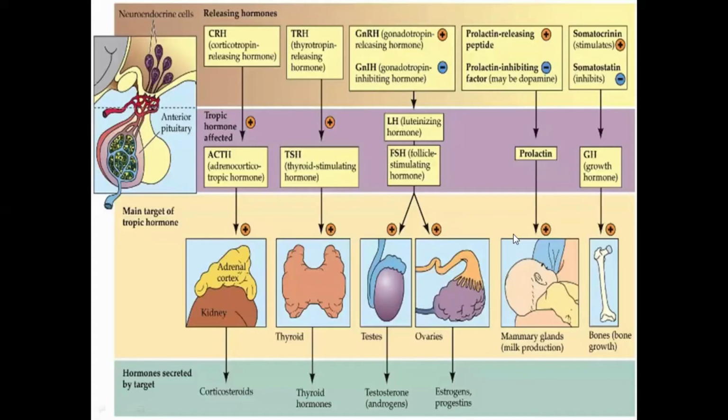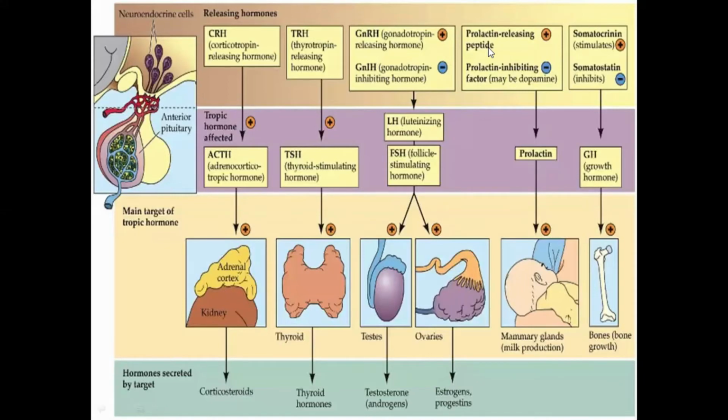This is the regulation pathway for the secretion of prolactin. So I will repeat it again. Number one, the prolactin releasing peptide, or prolactin releasing hormone, is produced from the hypothalamus. What are the stimuli for its production?